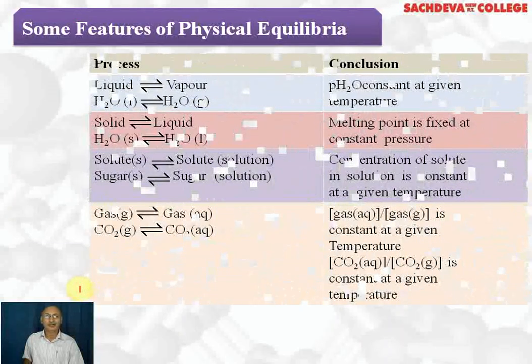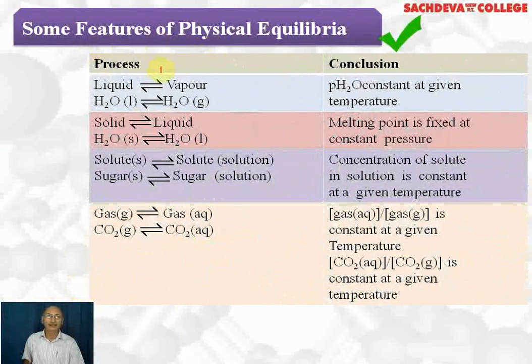Next, we are going to take up some features of physical equilibrium. When liquid and vapors are in equilibrium, for example liquid water in equilibrium with water vapors, the partial pressure of water becomes constant at a given temperature. Why? Because the amount of liquid changing to gas and the amount of gas changing into liquid, both rates are constant. So the concentration of water vapor is constant. Therefore, the partial pressure of water is constant.